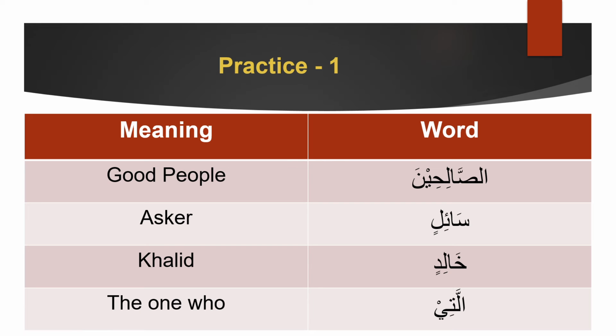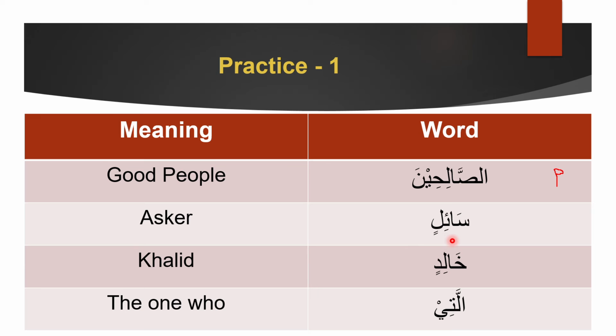Alright people, let's practice. The first one, as-salihina. You can very clearly see that there's an al here, and that means it's proper, because the words that have al are proper. This is an easy one. So the good people.